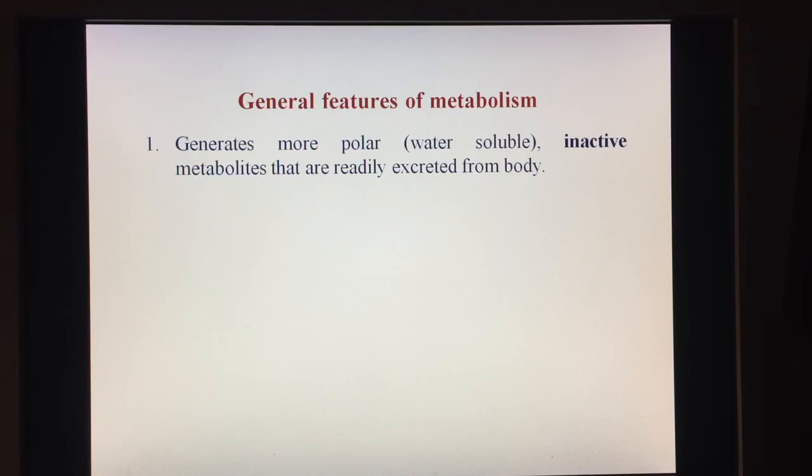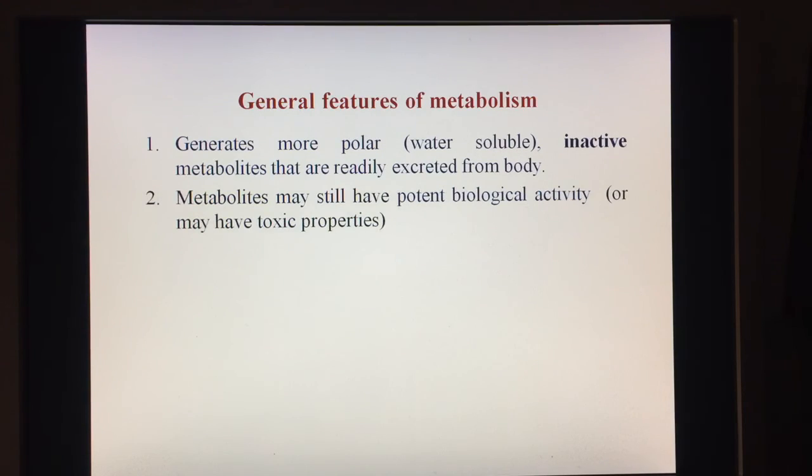Basically, the purpose of the body is to chemically transform that drug molecule into such a form that it is removed from the body. So the body does certain chemical modifications. Sometimes the chemical modifications on the original drug may result in a metabolite that has potent biological activity, and it can also have toxic properties. So metabolites may still have potent biological activity or may have toxic properties.